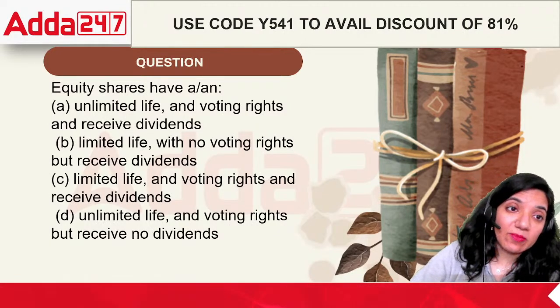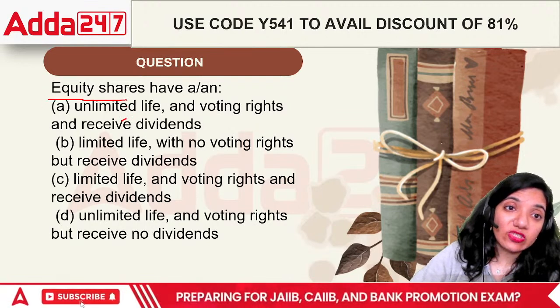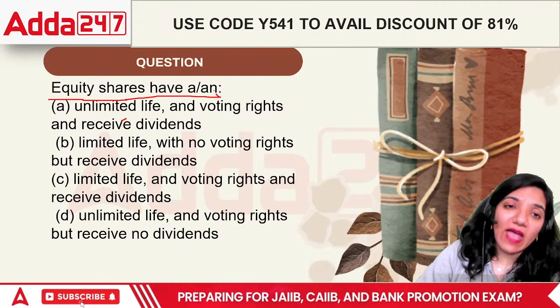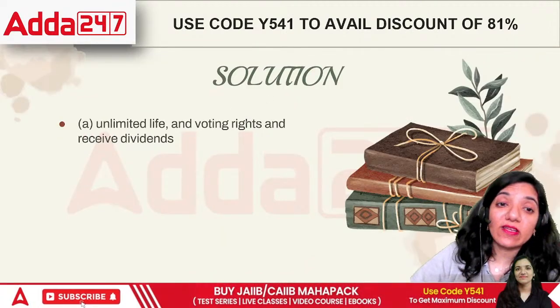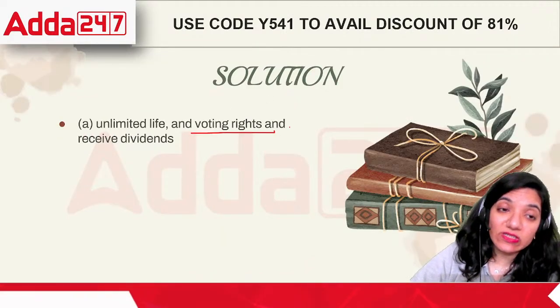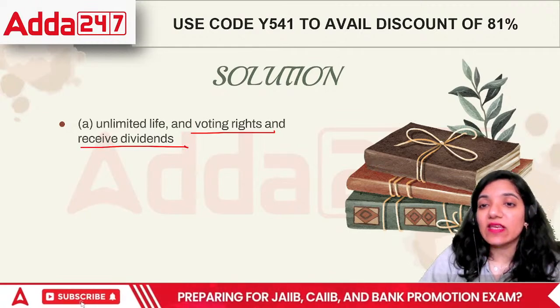And why does this happen in terms of this working? Equity shares have an unlimited life. They get the voting rights because they are the owners and the risk takers of the organization, and yes, they receive dividends.